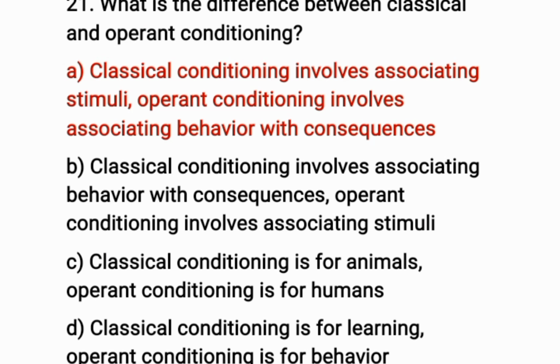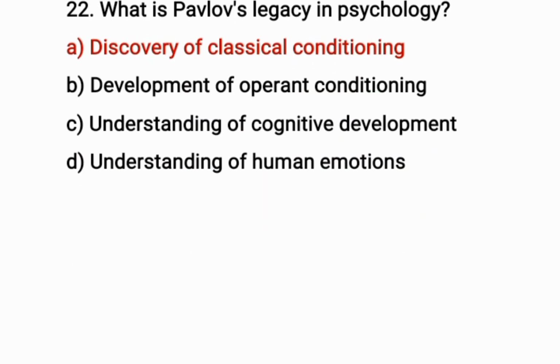Okay, question number 21. What is the difference between classical and operant conditioning? The correct option is A. Classical conditioning involves associating stimuli. Operant conditioning involves associating behavior with consequences. Okay, question number 22. What is Pavlov legacy in psychology? The correct option is A. Discovery of classical conditioning is Pavlov legacy in psychology.